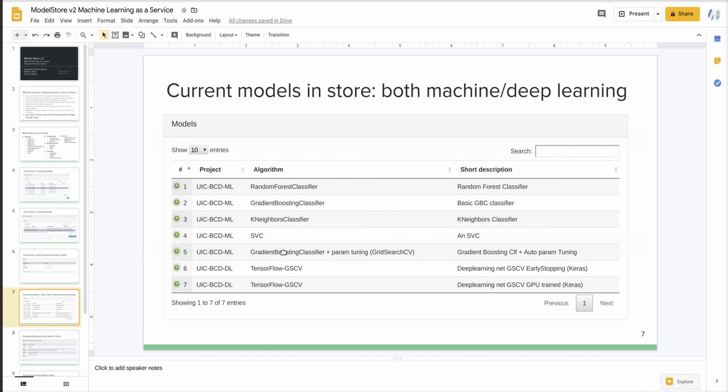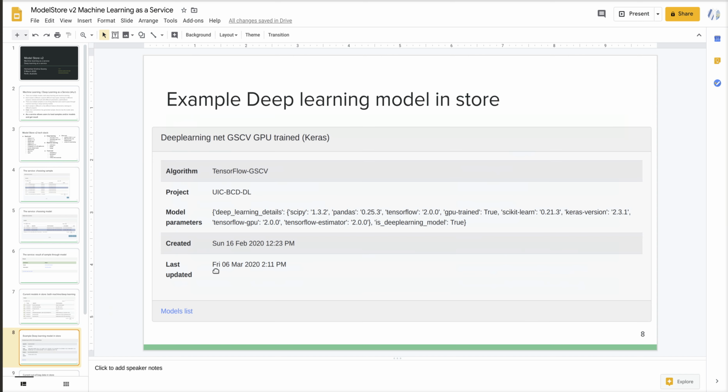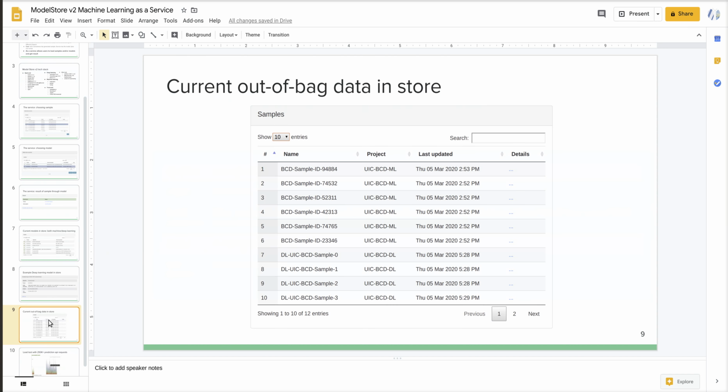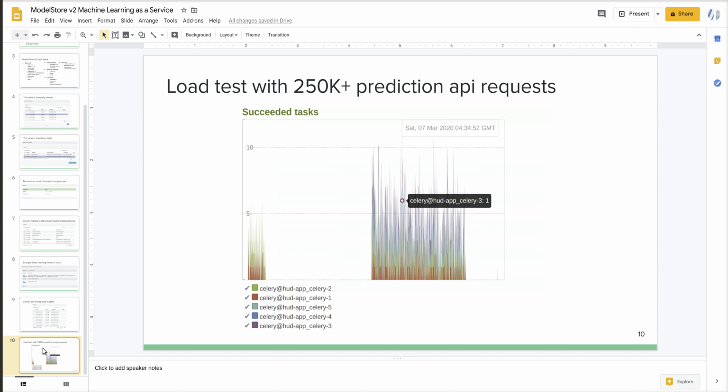Now there are different models in the store, both machine learning and deep learning, trained with different parameters. And this is an example of a deep learning model in the store, and the set of out of bag data that have been added to the store. Now the model store has been tested with 250,000 plus prediction API requests over REST, and this is a snapshot of the distributed task queues executing each of those prediction requests and sending the result back to the user.